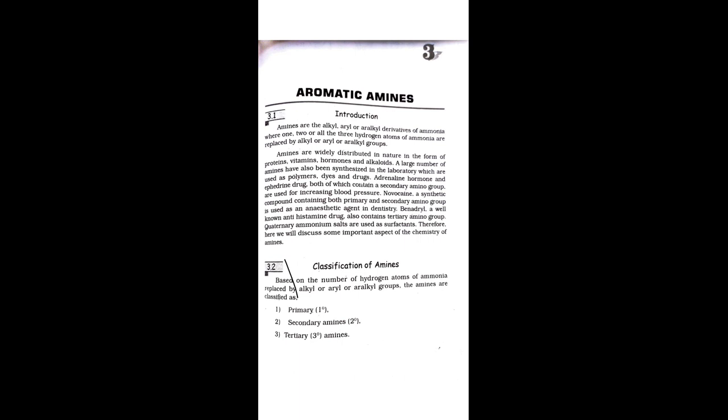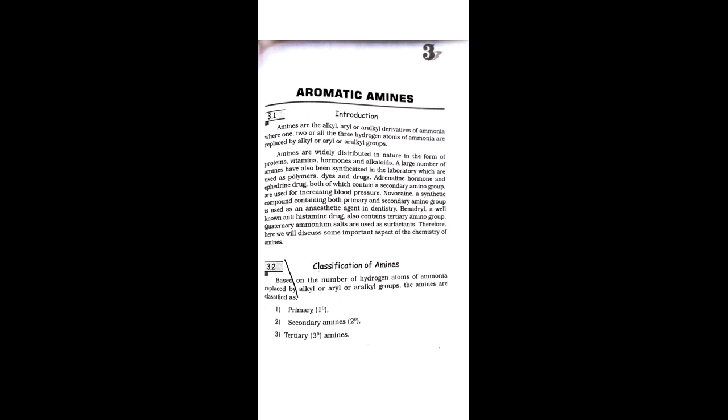These amines are widely distributed in nature in the form of hormones, alkaloids, vitamins, and proteins, and many amines have also been synthesized in the laboratory and are used as polymers, dyes, and drugs. For example, adrenaline is a hormone and ephedrine is a drug, both of which contain a secondary amino group and are used for increasing blood pressure.